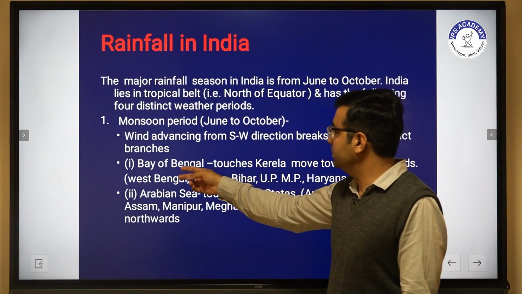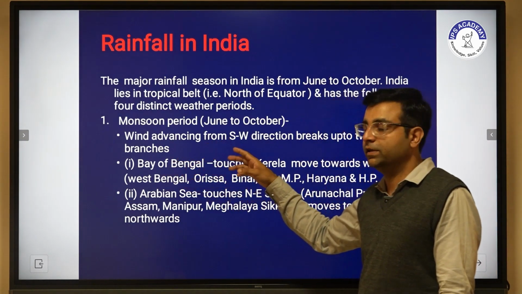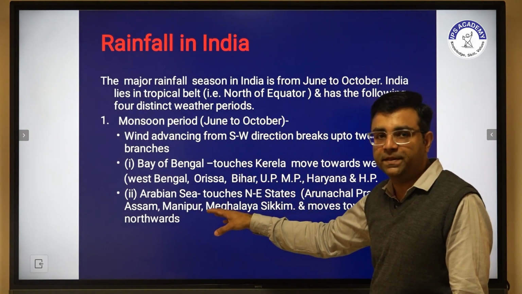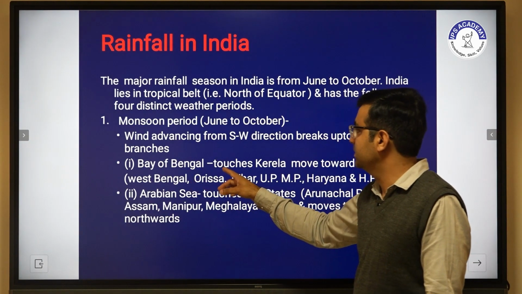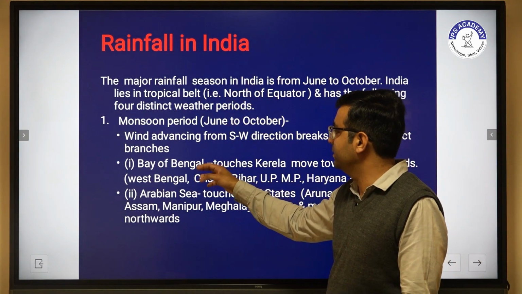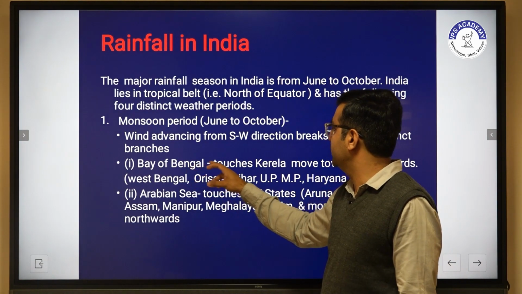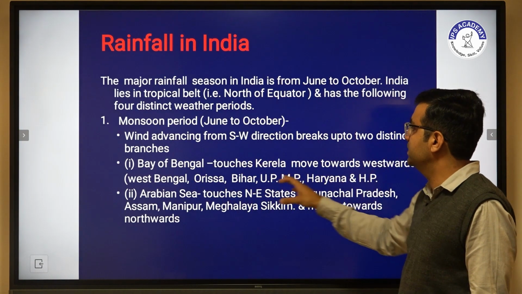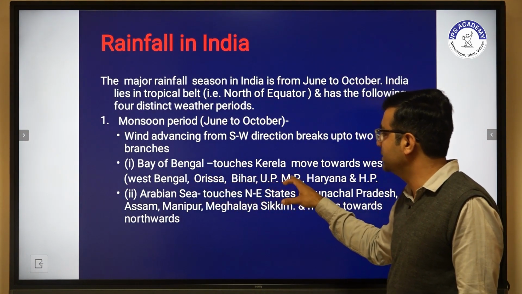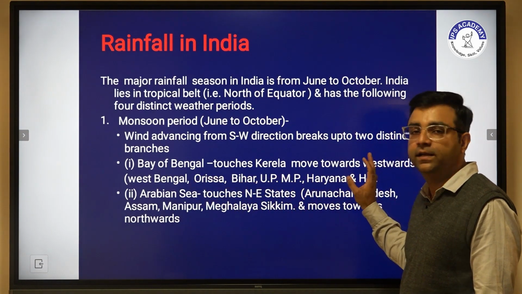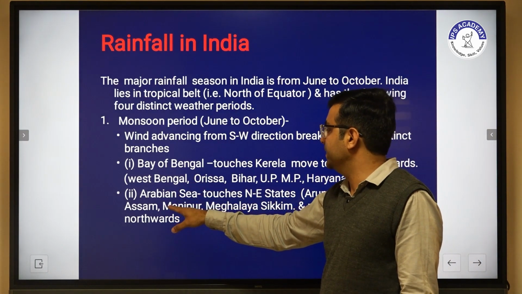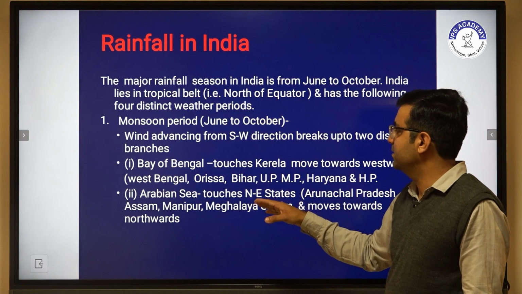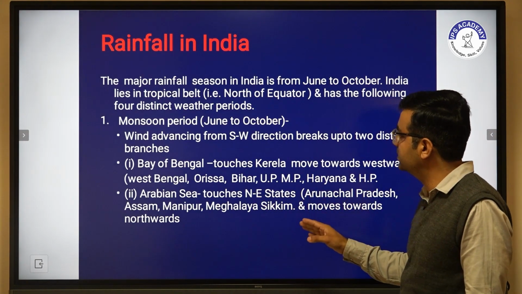As we know, India is located between the Bay of Bengal and the Arabian Sea. Rainfall in India starts with the Bay of Bengal. The Bay of Bengal branch touches Kerala and moves westward, which includes West Bengal, Orissa, Bihar, UP, Madhya Pradesh, Haryana and Himachal Pradesh. The Arabian Sea branch touches the northeast states, Arunachal Pradesh, Assam, Manipur, Meghalaya, Sikkim, and moves northward.